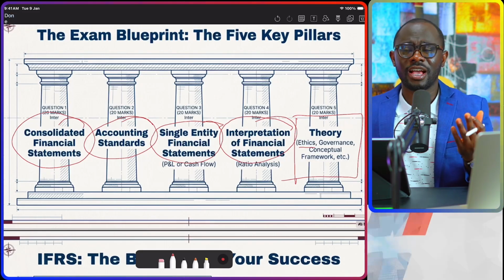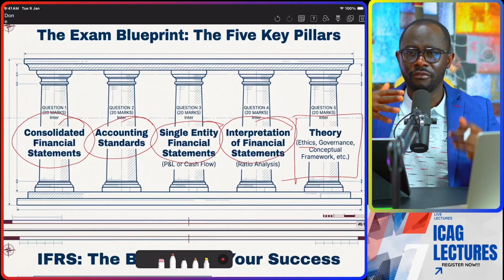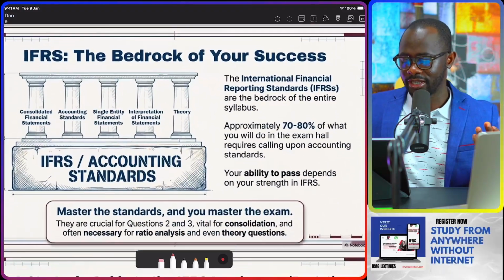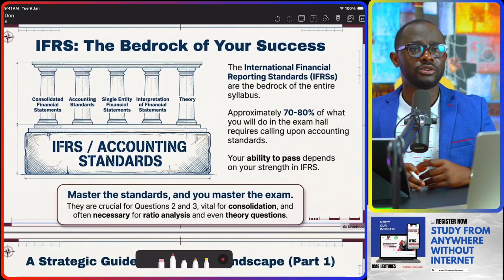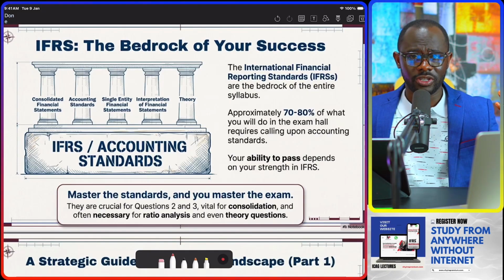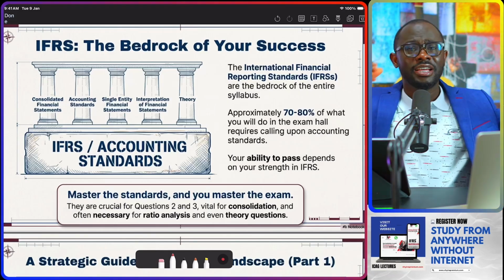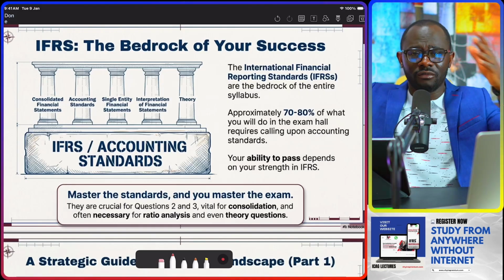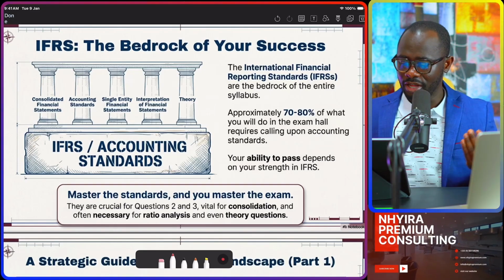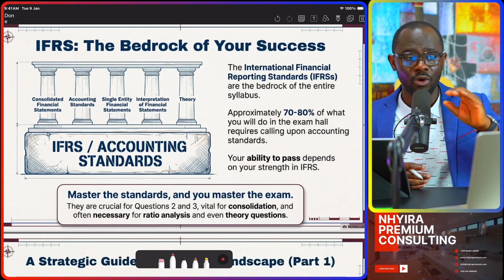But the key question we ask ourselves is, what will it really take? What is the break point for you to either pass the examination or fail the exam? That is your accounting standards. Because the accounting standards will be taking center stage when it comes to financial reporting. Whether you are doing consolidation or you are doing evaluation of financial statements, there will be between 70 to 80% of the questions that you have to call on accounting standards to be able to answer them. So the accounting standards will be very important, and your ability to master the accounting standards will be crucial.